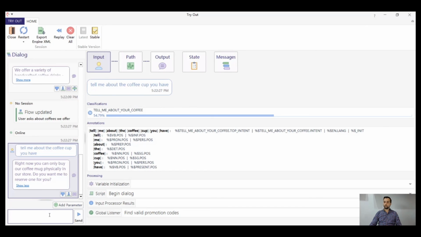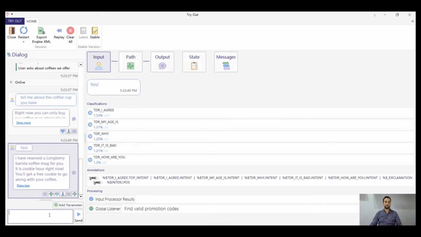Let's confirm quickly to our bot with a yes that we want to reserve one of those mugs, and then we are done for today. In today's episode, we have seen how we can combine different types of match requirements to implement hybrid intent recognition. In this way, we can increase the performance of our NLU layer.